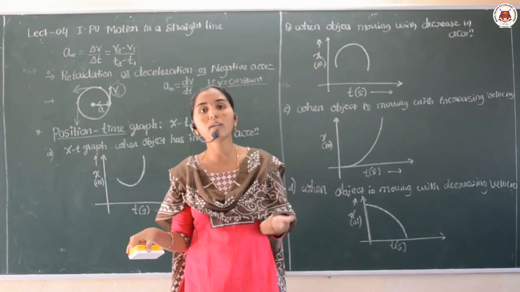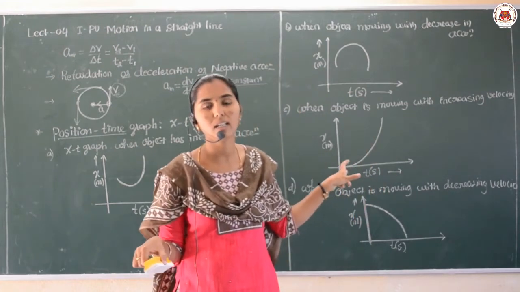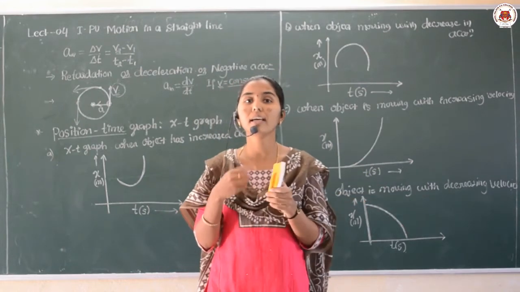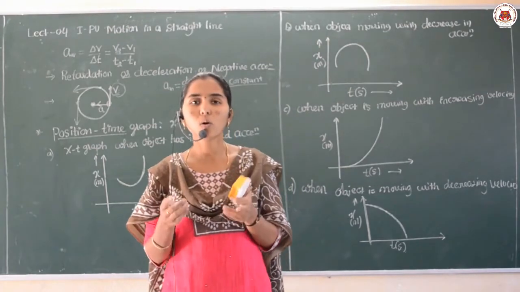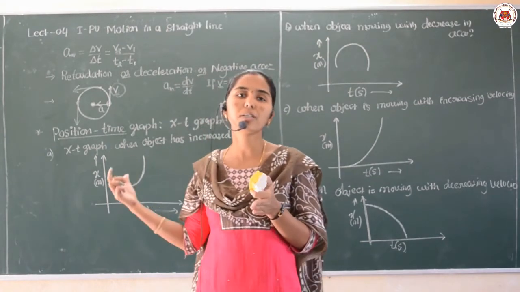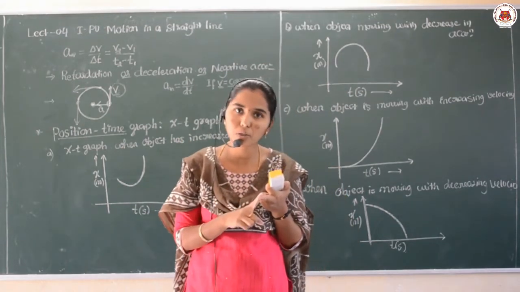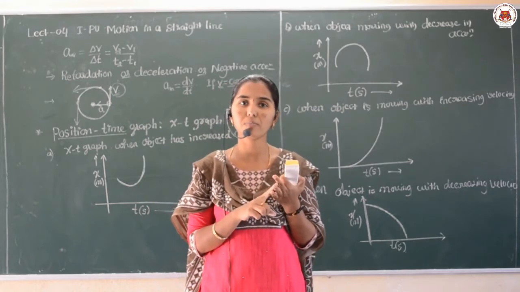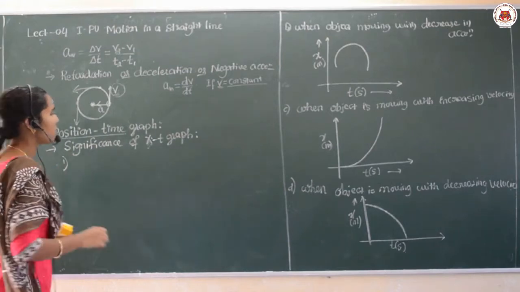Yes, and we also can calculate the instantaneous acceleration of the object at a given instant. Yes, here we can also calculate the instantaneous acceleration also. So, like this, the position time graph will help us to find the nature of the motion, the instantaneous velocity and the speed of an object also. Yes, so that also gives the, see, the first significance.